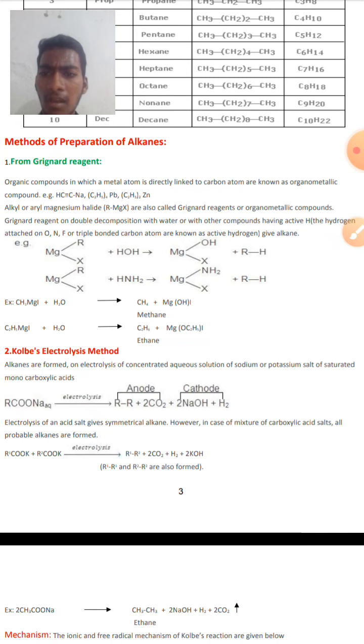Examples: when acetylene is substituted with sodium metal in place of one hydrogen, it is an organometallic compound. When plumbum is added to 4 ethyl molecules, then it is an organometallic compound.